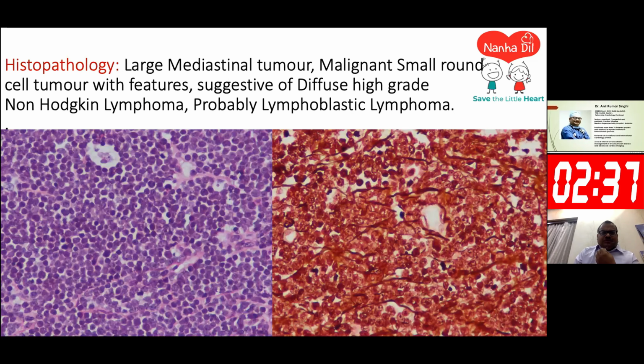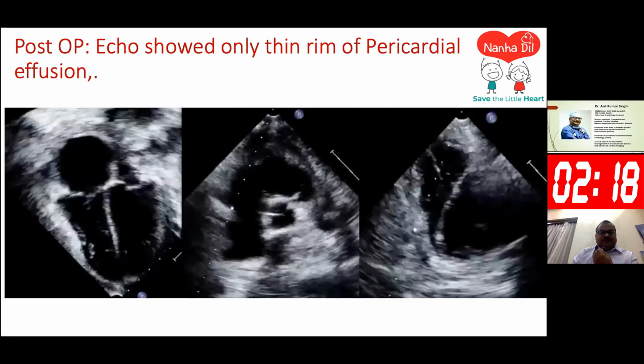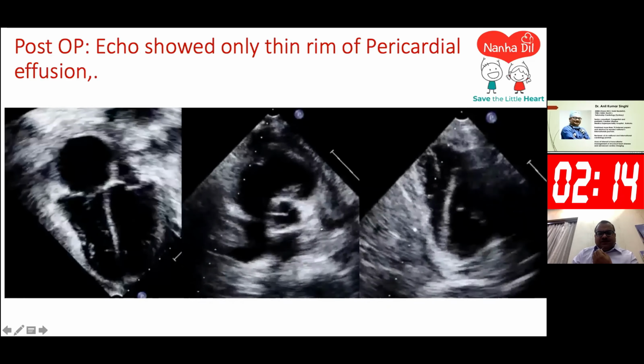The histopathology showed a large mediastinal tumor, a malignant small round cell tumor with features suggestive of diffuse high-grade non-Hodgkin's lymphoma, possibly lymphoblastic variety. So this was the X-ray, and you can appreciate there is not much change between pre and post X-ray. This is the post-operative echo showing only a thin rim of pericardial effusion.